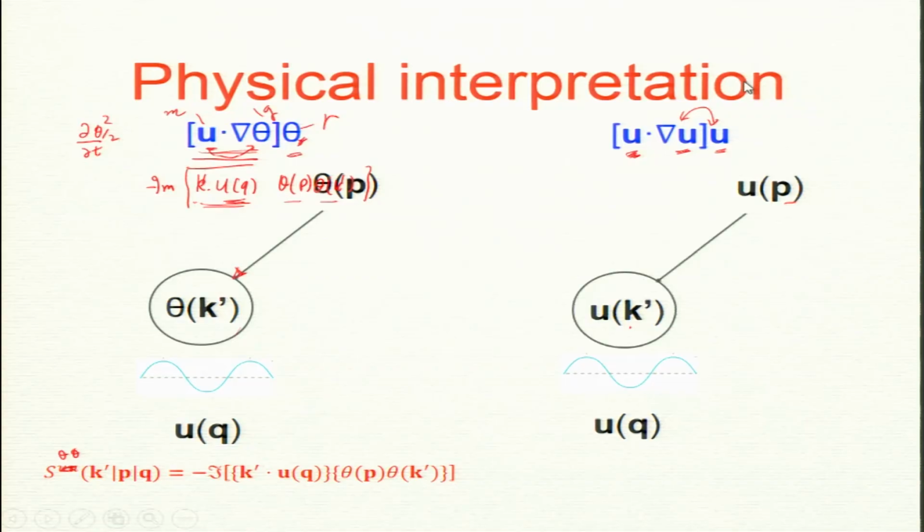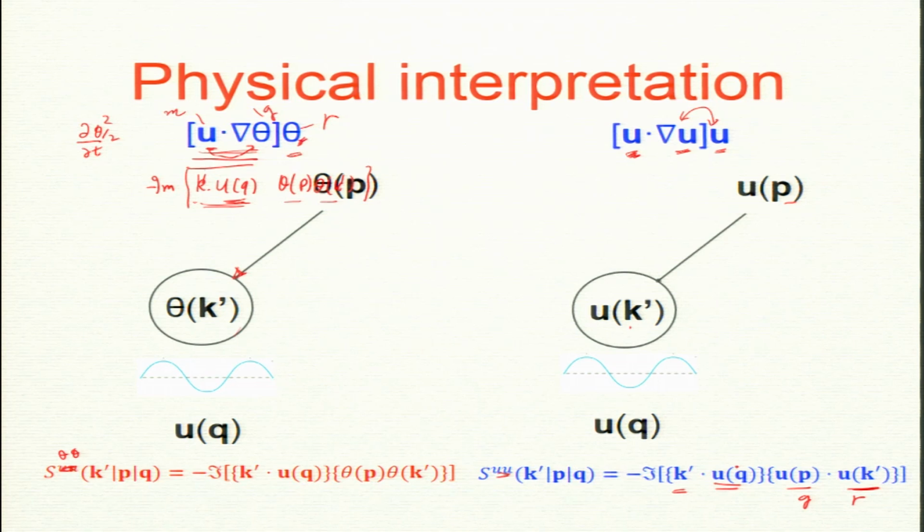So, for Navier-Stokes we write this as UU, with receiver and giver dot product, and the receiver wave number with the mediator Fourier mode, a dot product. So, this is the physical interpretation, and it works.